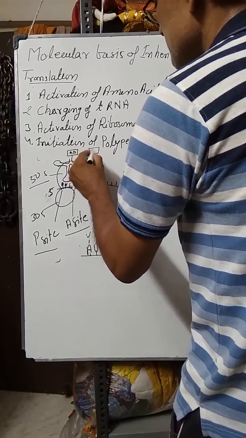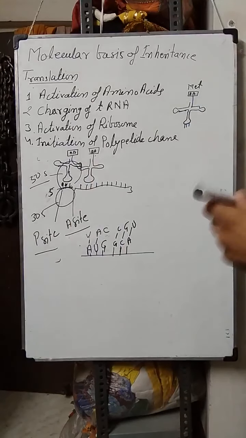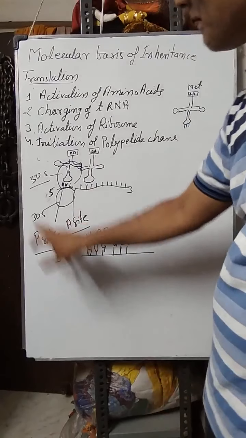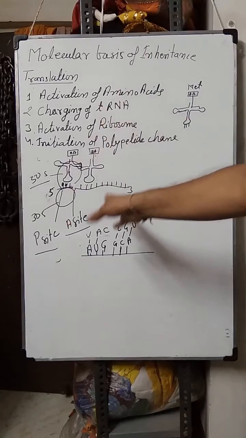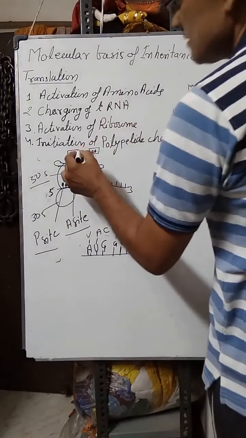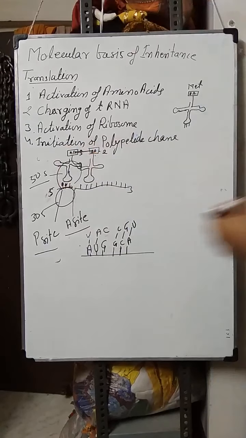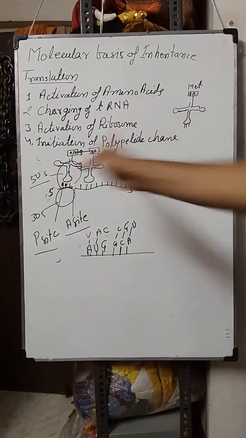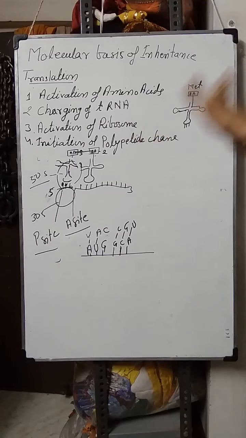That is of amino acid second, and this is of A site. This is of P site or peptide site, and the second triplet towards the A site. Here this one is of amino acid 1 and this one is of amino acid 2. Between these two amino acids the peptide bond will form, and now this charged transfer RNA will be removed, to carry another amino acid, free to bring another amino acid towards the messenger